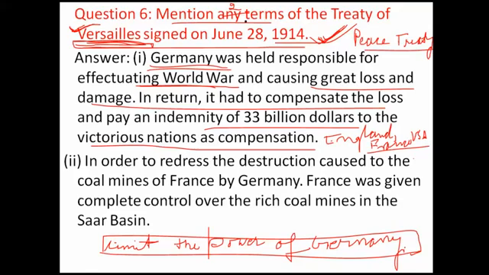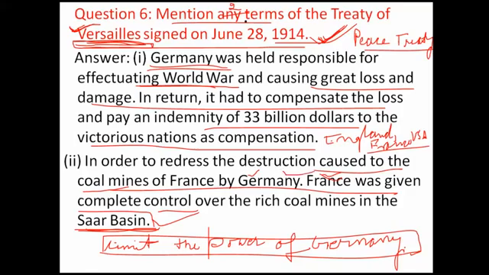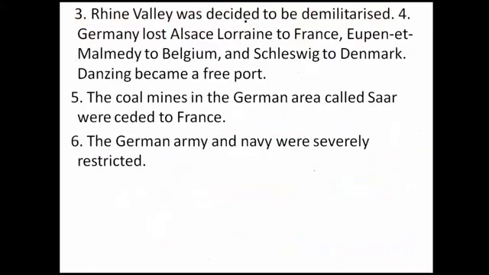Second, in order to redress the destruction, the coal mines in the Saar Basin. The Saar Basin was forcefully captured by Germany, and it was a part of France. So Germany was asked to hand over the Saar Basin for the coal. Saar Basin was a coal mine. Under the Treaty of Versailles, Germany was asked to hand over the Saar Basin to France. Another one is Alsace-Lorraine, that we will discuss.